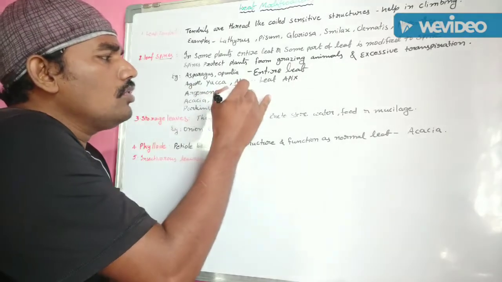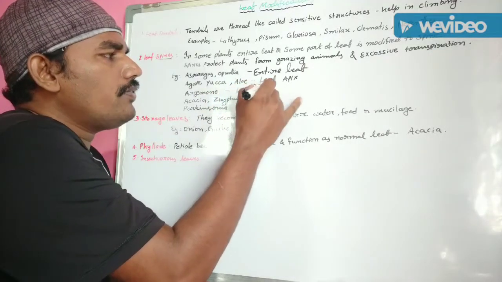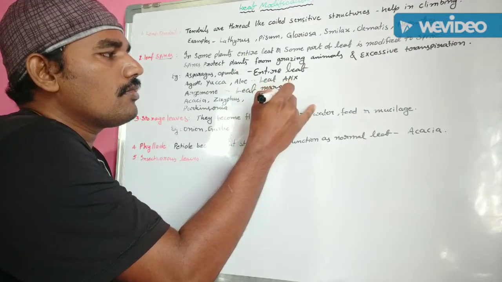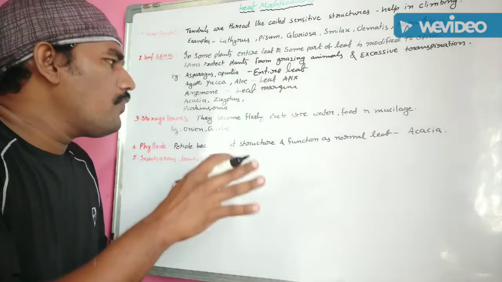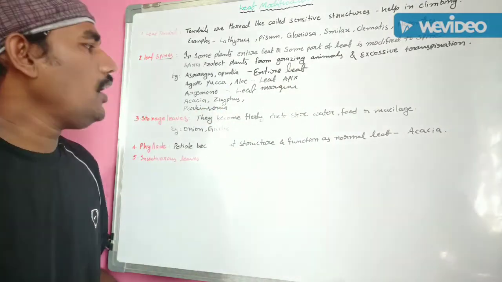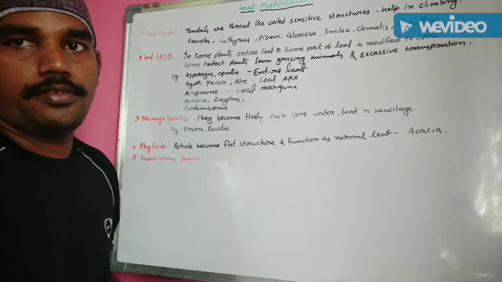In Argemone, the leaf margin is modified into spines.